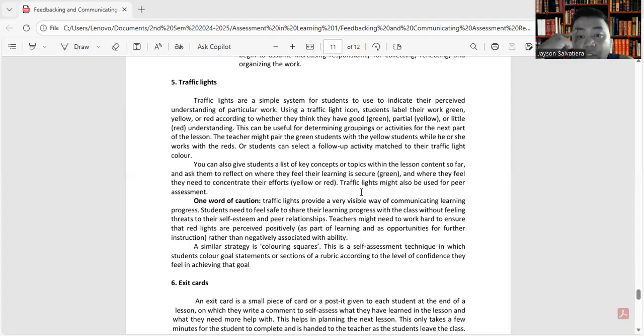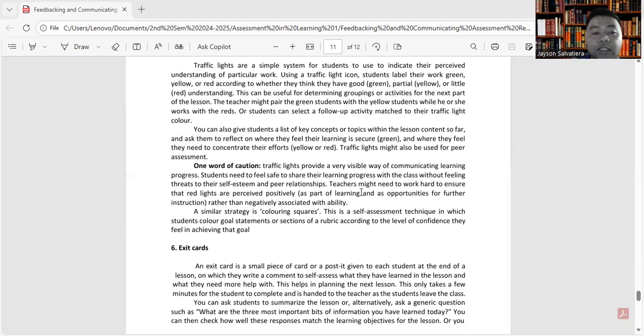Traffic lights might also be used for peer assessment. Okay, one word of caution. Traffic lights provide a very visible way of communicating learning progress. Students need to feel safe to share their learning progress with the class without feeling threats to their self-esteem and peer relationships. Teachers might need to work hard to ensure that red lights are perceived positively as part of learning and as opportunities for further instruction rather than negatively associated with ability.